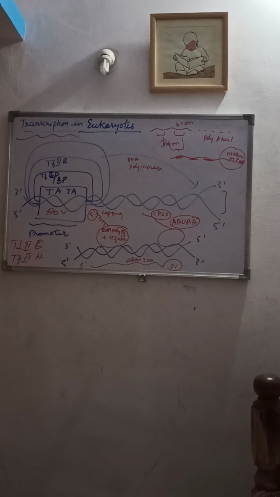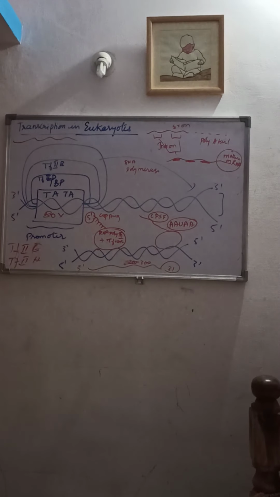Now moving on to the elongation. You can see in the diagram the RNA polymerase present in the pre-initiation complex starts synthesizing the RNA transcript in the 5' to 3' direction.